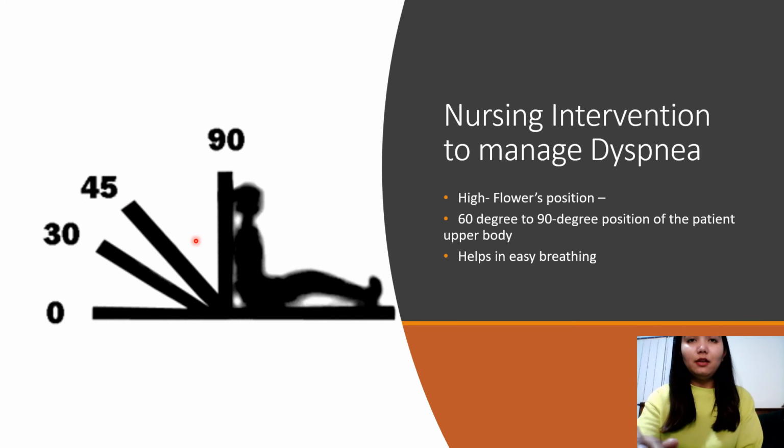Like you can see in the picture, 90 degrees to 60 degrees is a high Fowler's position, and between 30 degrees and 45 degrees is a semi-Fowler's position. So when we put patients at 90 degrees to 60 degrees, it helps the patients breathe. The patients can breathe more easily, and it's a little bit easier to breathe when you put the patients in a 90-degree position. So the first intervention that I will do to help Jackson Smith is to put the patient in high Fowler's position.